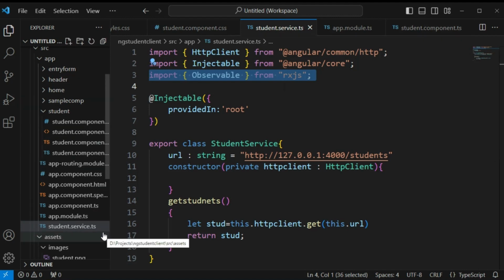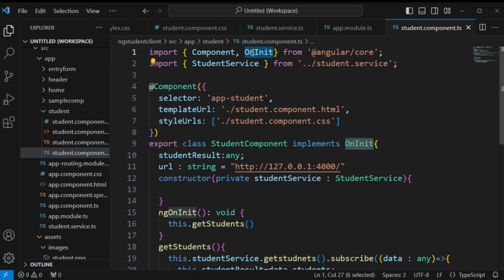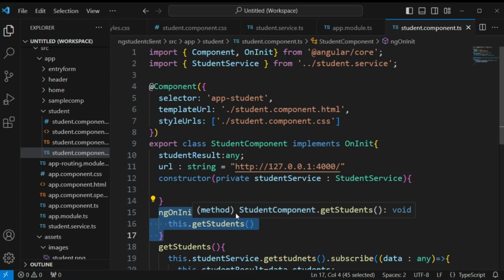Okay. Then we have a method that is called OnInit. OnInit is a lifecycle hook in Angular that is called after the constructor is called and after the component's inputs have been initialized.